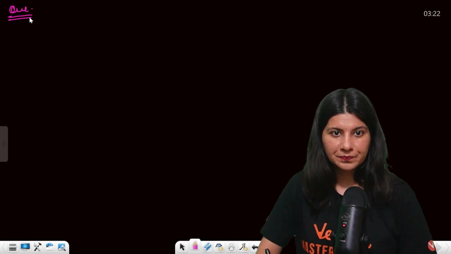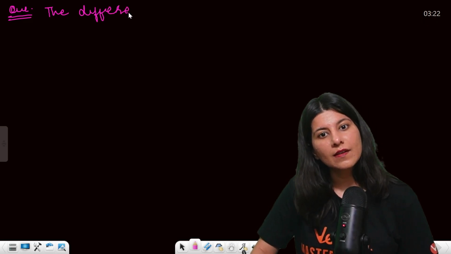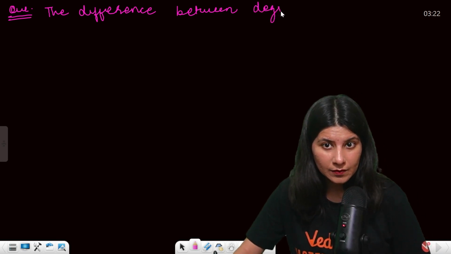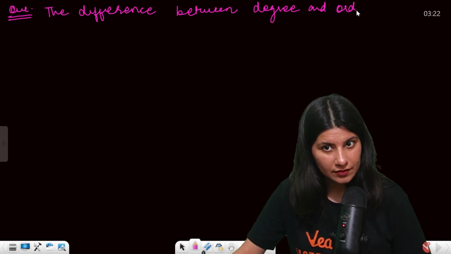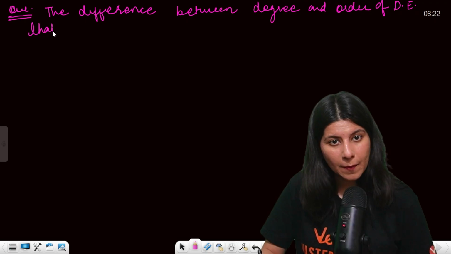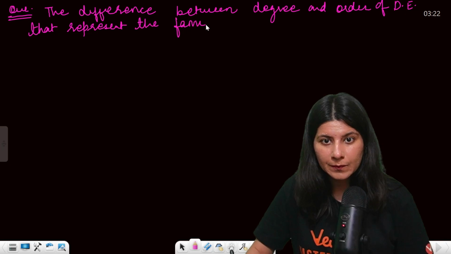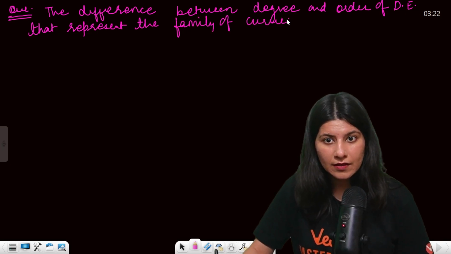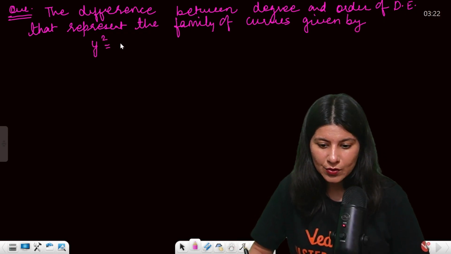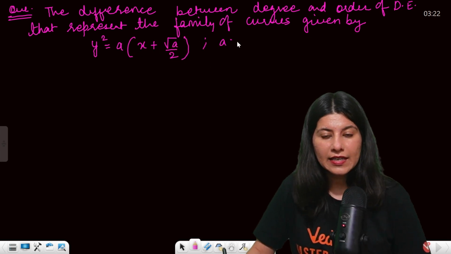Question says, the difference between degree and order of the differential equation that represents the family of curves given by y square equals a times x plus root a by 2, where a is greater than 0.